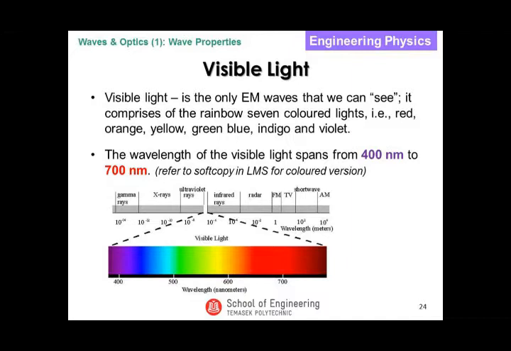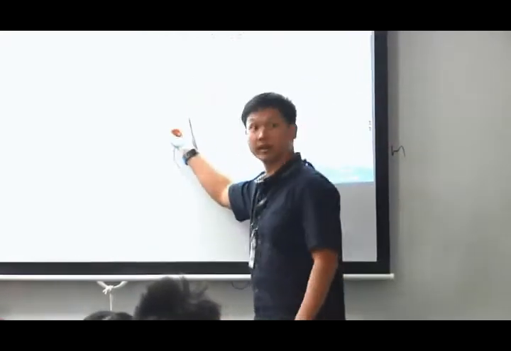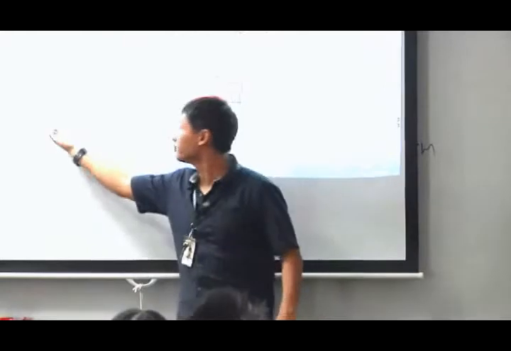But I can share with you how to remember which is which. That means 400 nanometer, is it violet or is it red? Okay, how I remember, you want me to share with you? Red gives you the feeling of hot or cold? Hot, right? Hot gives you the feeling of expanding or contracting? Hot expands, so it is a longer wavelength. On the other side, blue gives you the feeling that it's very cool, icy cool. Blue color, sky blue. Very cool, so contract, shorter wavelength, 400 nanometer. Okay, that's how I remember.